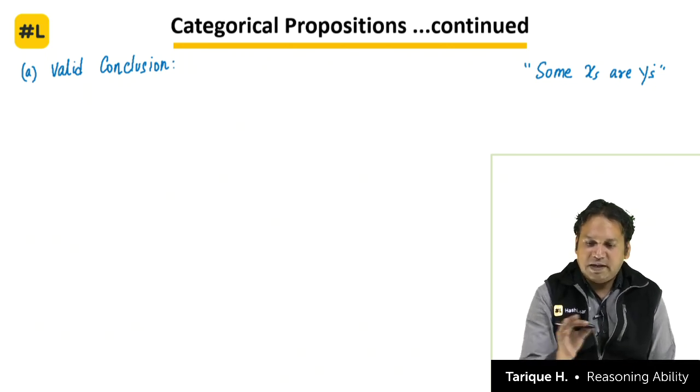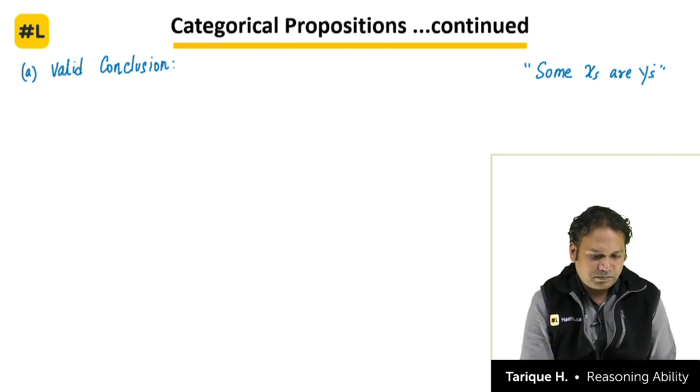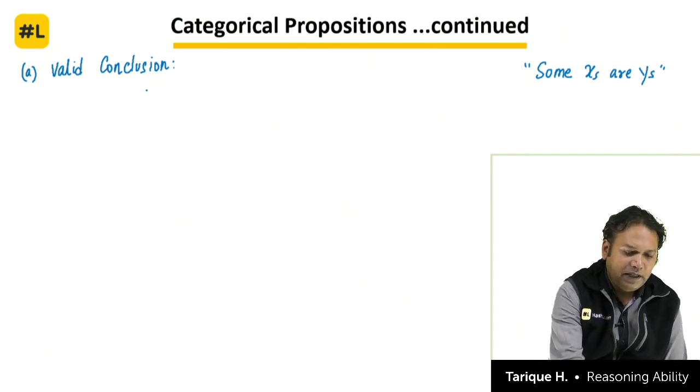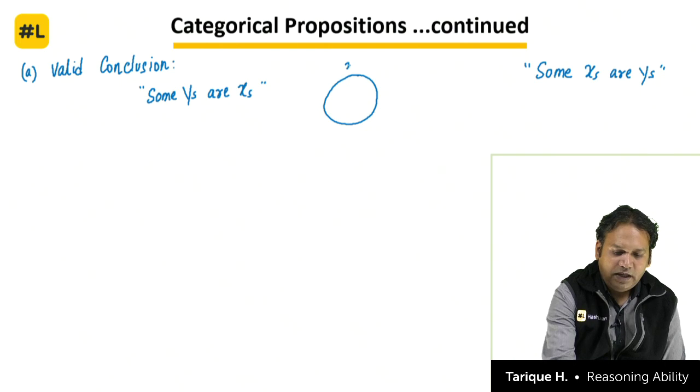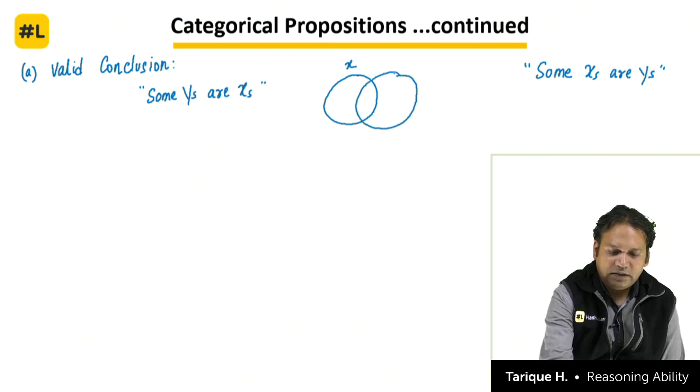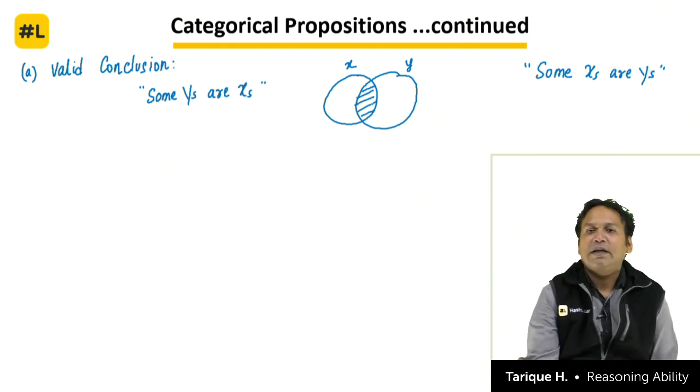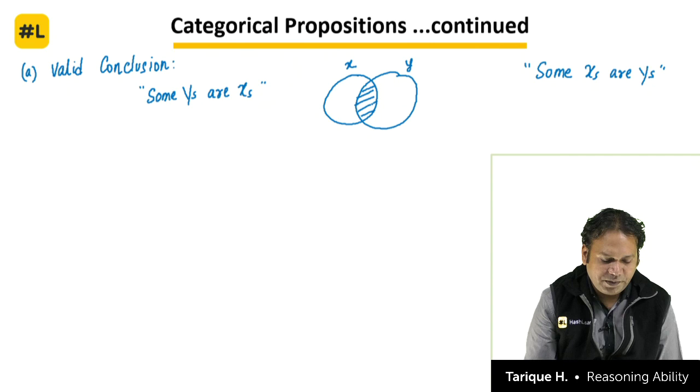Okay. So if some x's are y's is given to you, the obvious conclusion will be that some y's are x's. Some y's are x's. You can see very clearly in the diagram itself. This is x, this is y. Some x's overlap with y, some y's overlap with x. No confusion at all, no doubt, right?